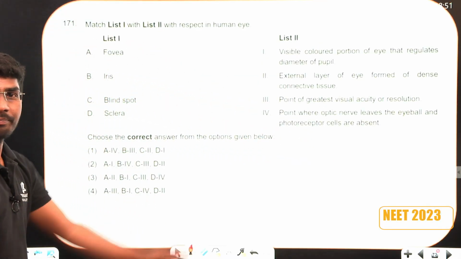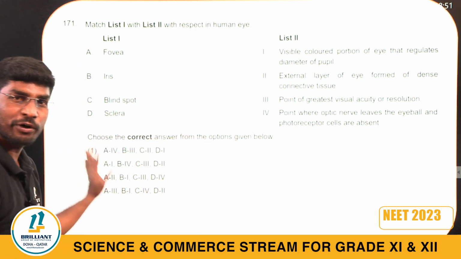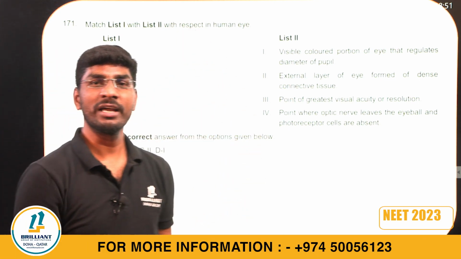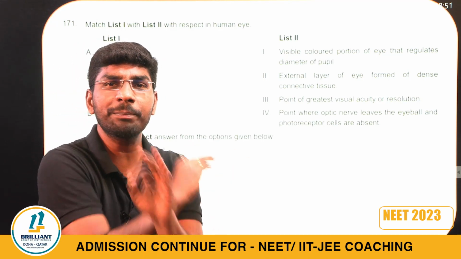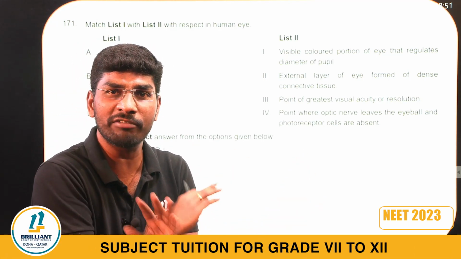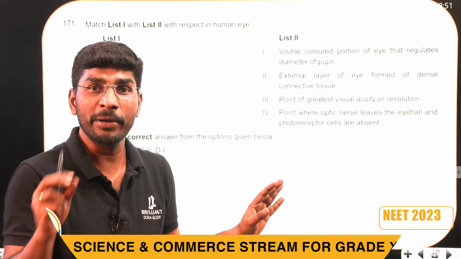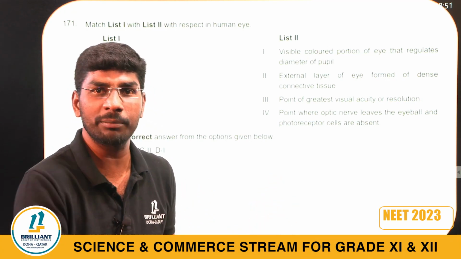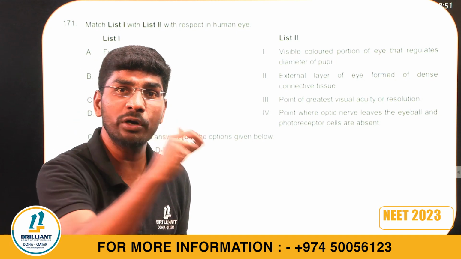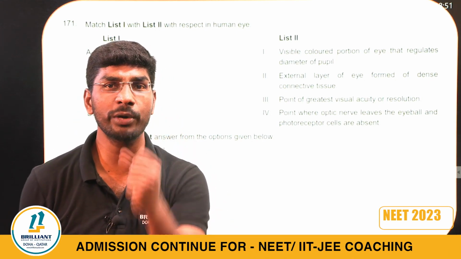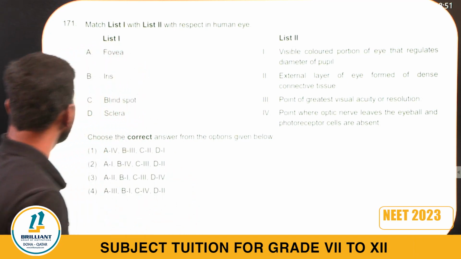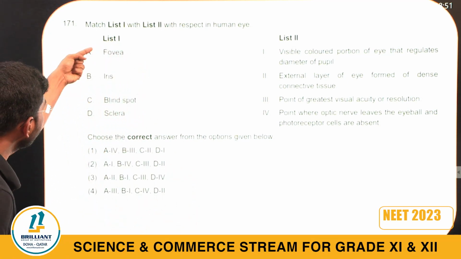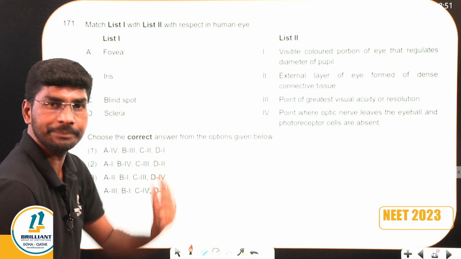171. Again, a match the following question from the human eye. If Brilliant Crash Course students are here, 100% you might have done this question, because I explained eye anatomy in the class, about fovea, blind spot, cornea. Yes or no? Look here, fovea, blind spot. If you do these two, the answer will come.